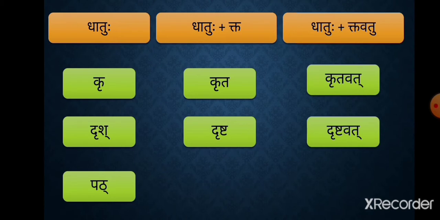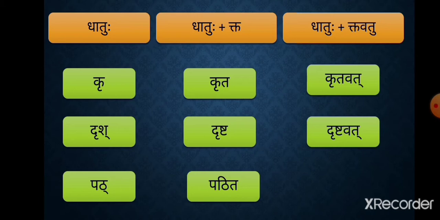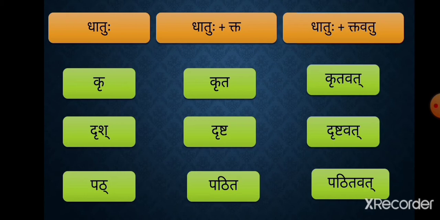Pat plus ta pratyay form is pathita and pat plus tavatu pratyay form is pathitavat. As you can see, in these three examples, what is added to the ta pratyay form of the dhatuhu? And these forms are to be declined like bhavat, nadi and jagat.